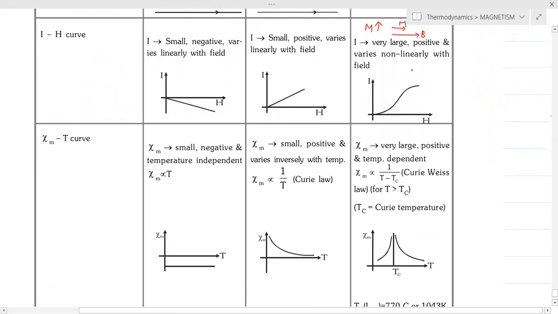That is why M is taken as positive. As M is positive, we know the formula I equals M by V. As M is high, the intensity is also high. By applying the external field H, the intensity of magnetization increases, which means the nature of becoming a magnet increases.